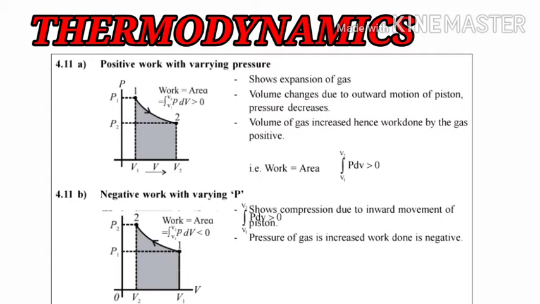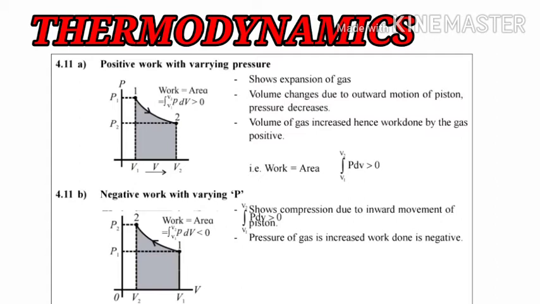Now students, you can see this process is exactly opposite to that of the positive work with varying pressure. At point 1 the volume is constant but the pressure has increased, and at point 2 the pressure is constant and the volume has increased. These two points indicate that this is exactly the opposite process to the positive work.